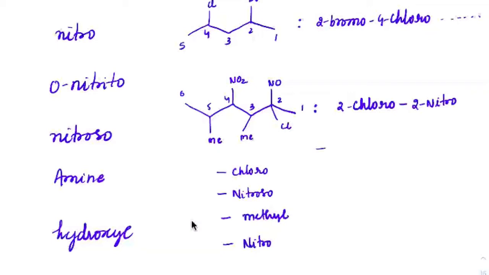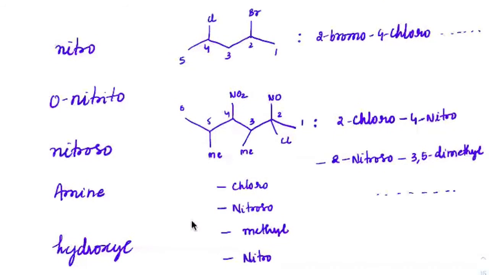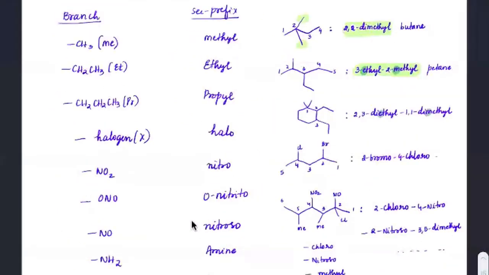Then between nitroso and methyl, still nitroso will come first. So we will write it as 2 chloro, 4 nitro, then again 2 nitroso, again hyphen. And there are 2 methyl groups on the third position as well as the fifth position. So we will write it as 3, 5 dimethyl. And the rest of the IUPAC name, whatever that is. Our objective is only to check out the secondary prefix. Everyone check out the secondary prefix. If you have a doubt, let me know.